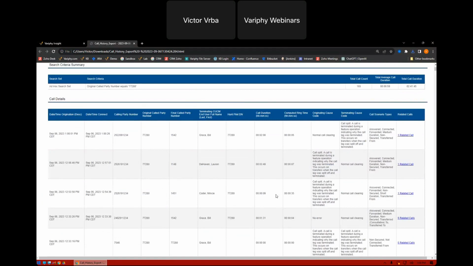Then what the hunt group's going to do, depending on your environment, is either pass the call off to an agent, or pass the call off to a queue if you're using something like native call queuing. It could pass the call off to a voicemail, maybe if it's before hours or there are no agents available. So there are several different configurations within a hunt group that can cause the call to create additional call legs that still equate to the hunt group. In other words, my 77280.